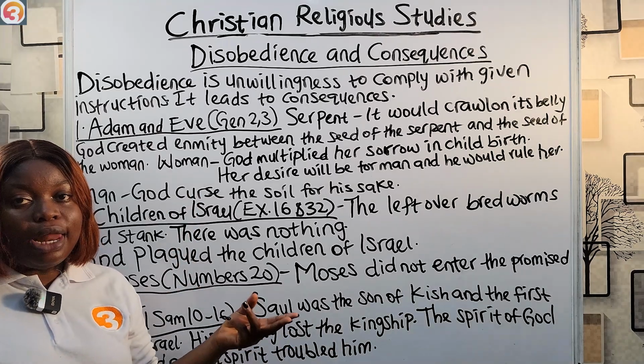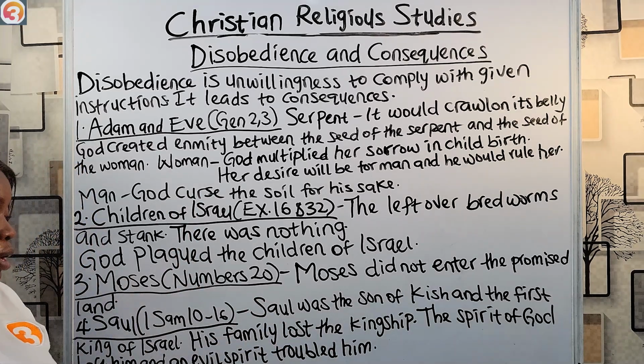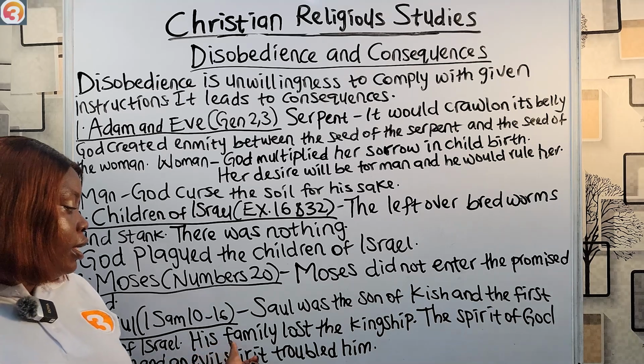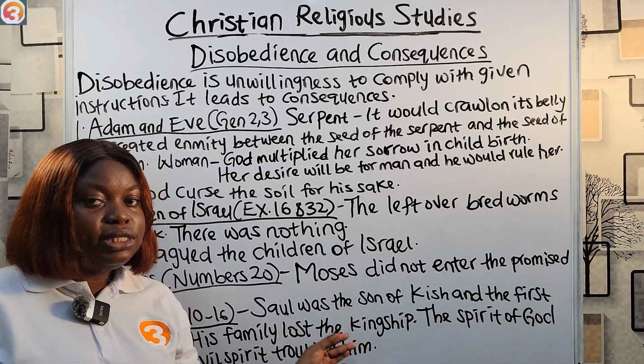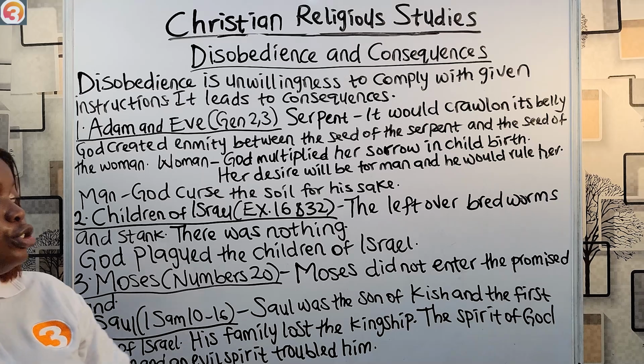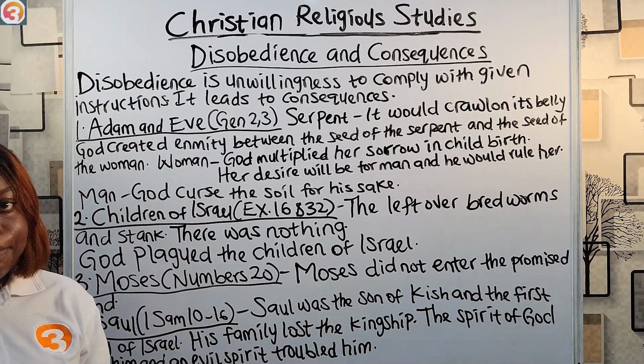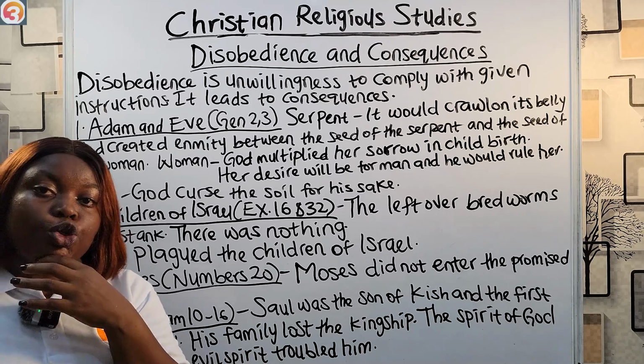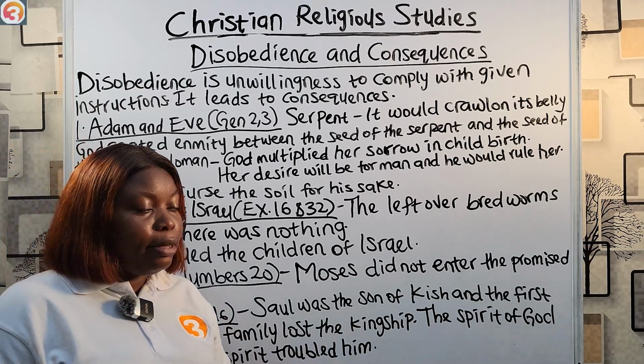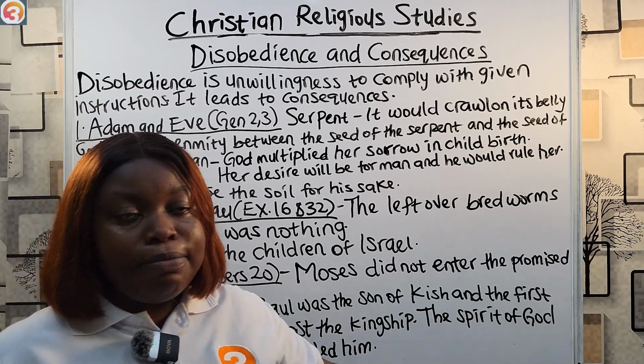So God gave Saul an instruction and he disobeyed. The consequence became that his family lost the kingship. God said he had rejected him as a king in Israel, and also the Spirit of God left him. An evil spirit troubled him. We saw how the spirit troubled him, and he died in battle with his sons on the same day.